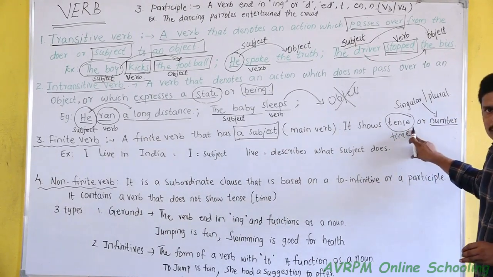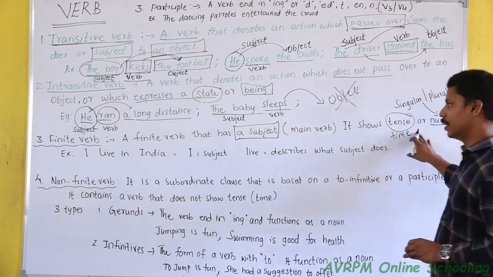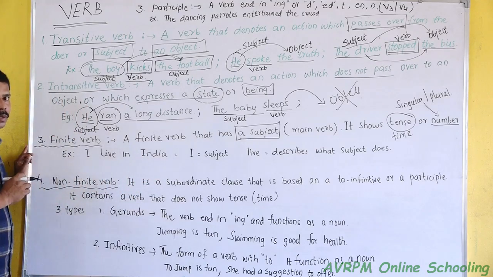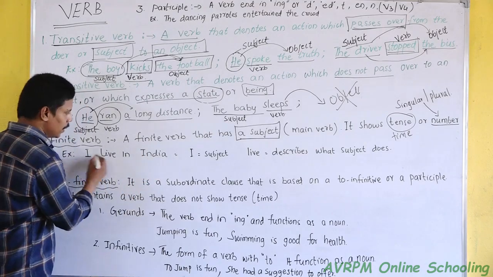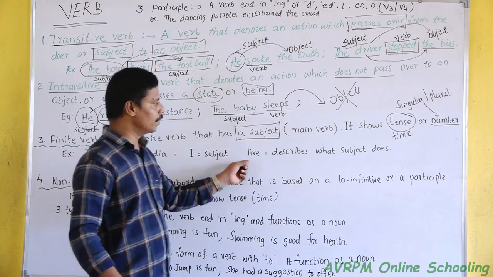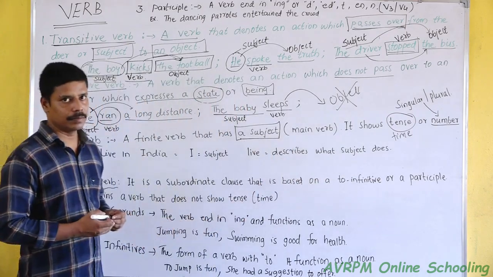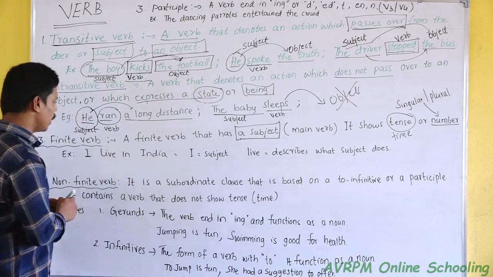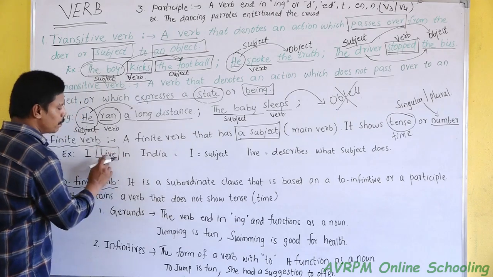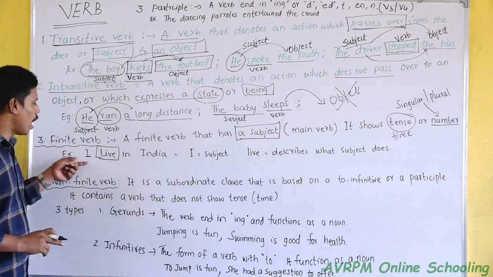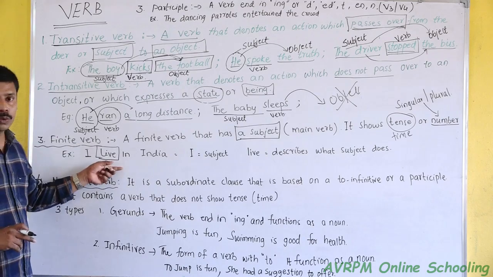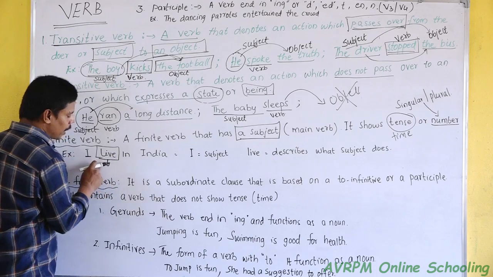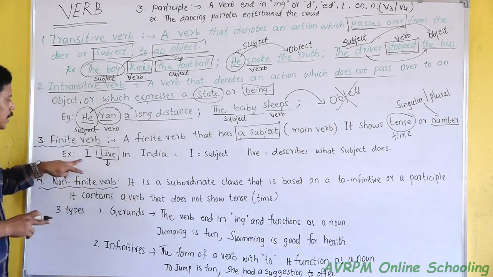Whether it is in present tense, past tense or future tense. Just to look at that example here. I live in India. Who is the subject? I is the subject. Live describes what the subject does. What is the subject doing here? He lives in India. So the word live explains what I is doing in the sentence. What is I doing? I live in India. So live is the explanation of what the subject does.